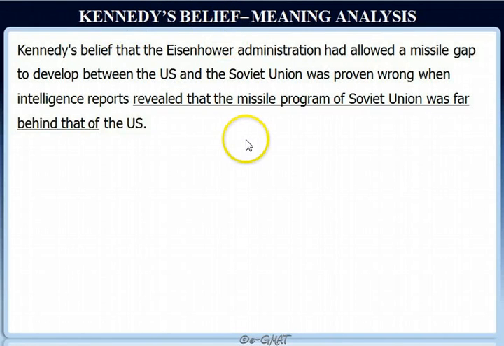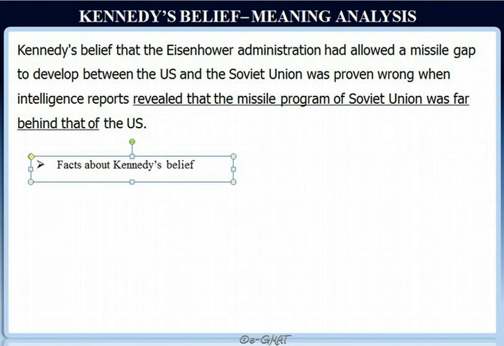Kennedy's belief question. Let's begin the solution by understanding the meaning of the sentence. Kennedy's belief that the Eisenhower administration had allowed a missile gap to develop between the US and the Soviet Union was proven wrong when intelligence reports revealed that the missile program of Soviet Union was far behind that of the US. Now this sentence states a few facts about Kennedy's belief.